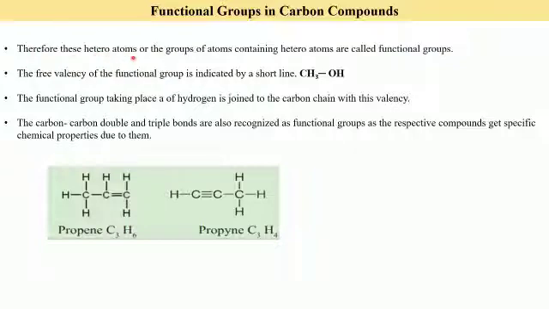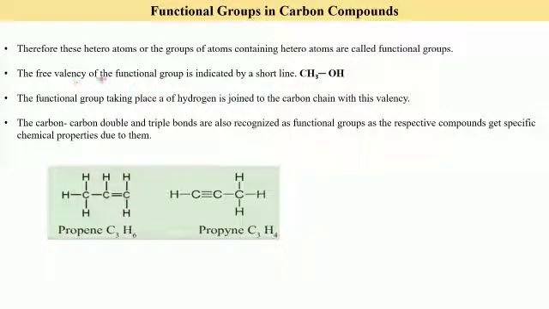Therefore, these heteroatoms or the groups of atoms containing heteroatoms are called functional groups. So here chlorine will be a functional group, and the OH group is a functional group where we find that the heteroatom is oxygen. We shall study more about heteroatoms in the next class. But here we need to know that these heteroatoms or the groups of atoms containing heteroatoms are called functional groups. So here OH is the functional group.